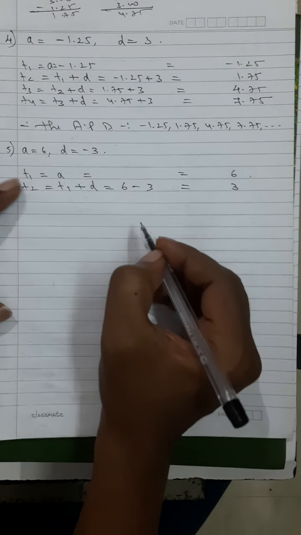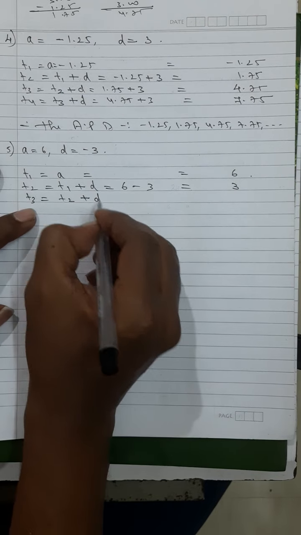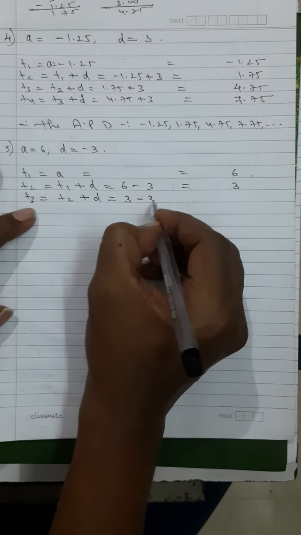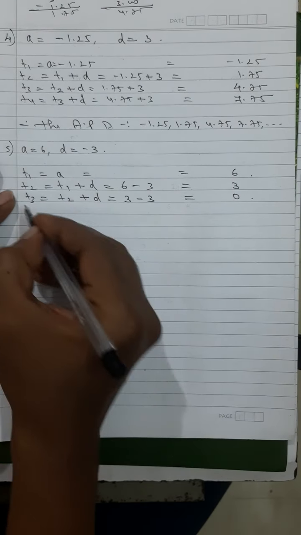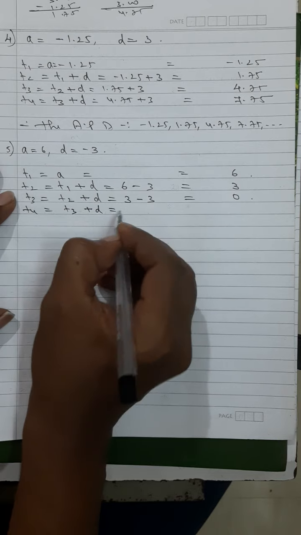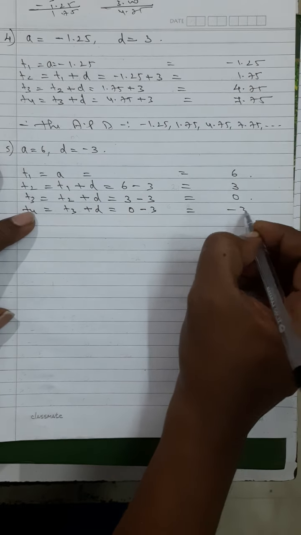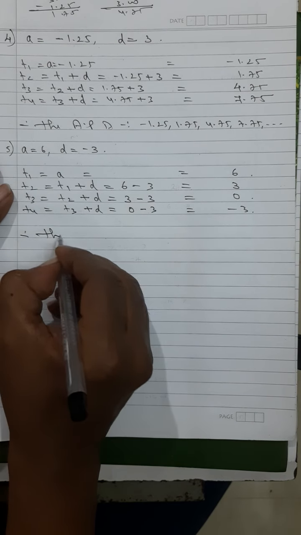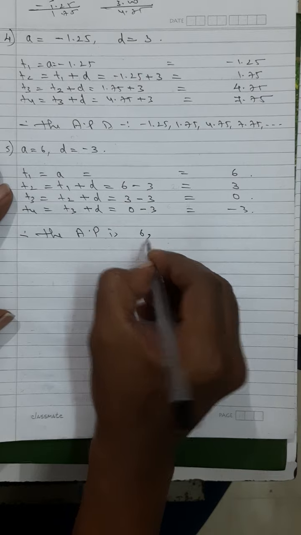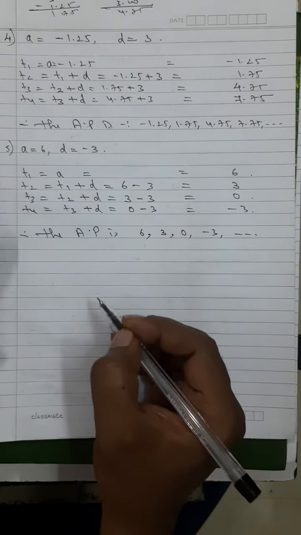Now we have got a reducing progression. T3 will be T2 plus D. What is T2? 3 plus minus 3. This will be 0. T4 will be T3 plus D. What is T3? 0 plus minus 3. This will be minus 3. Therefore the arithmetic progression is 6, 3, 0, minus 3, and this goes on.